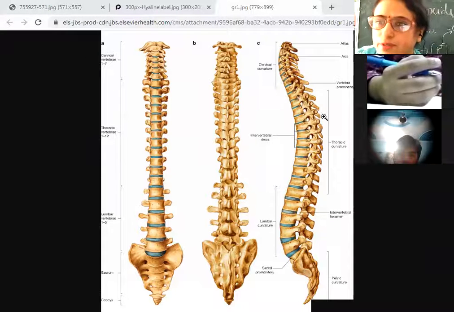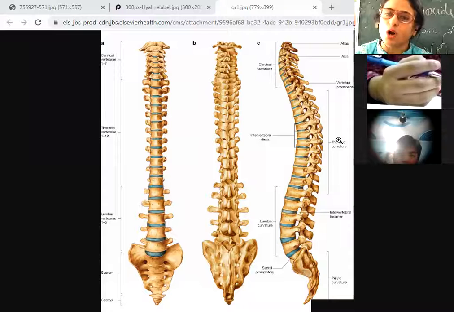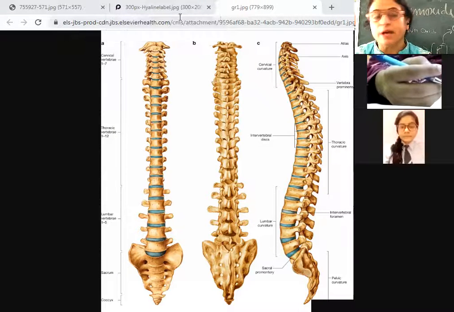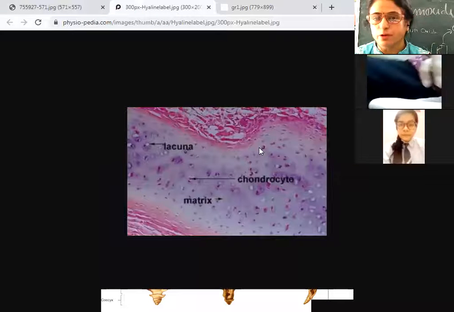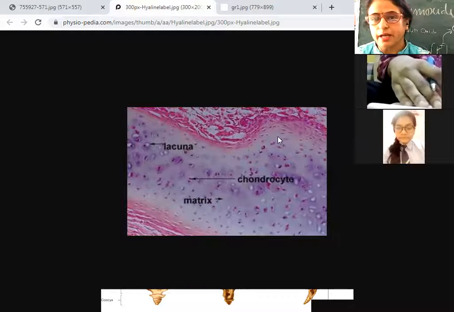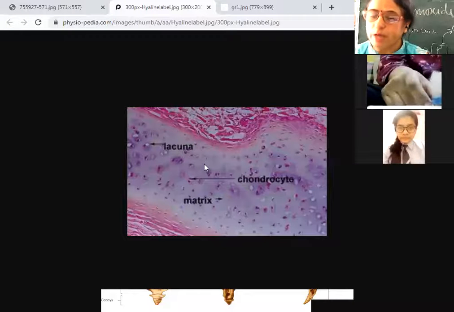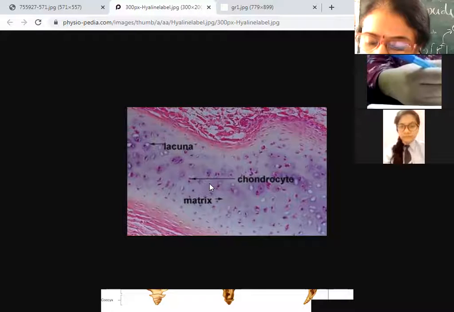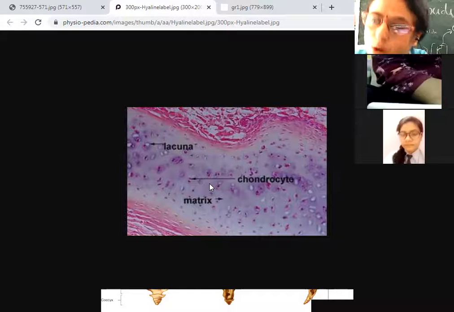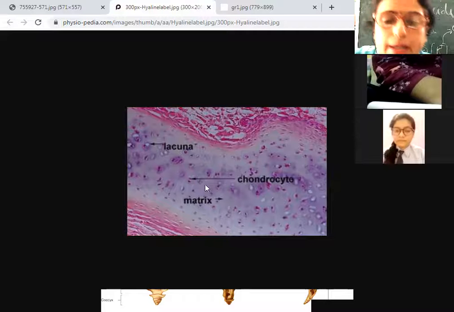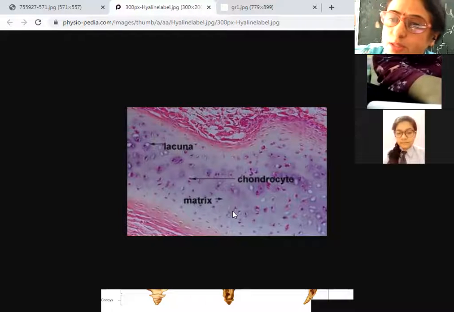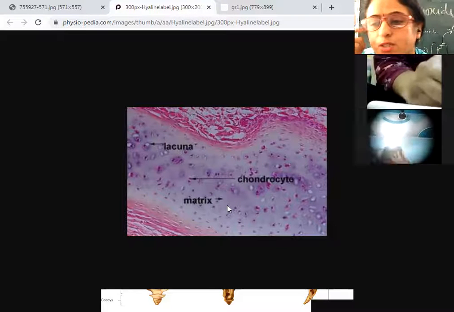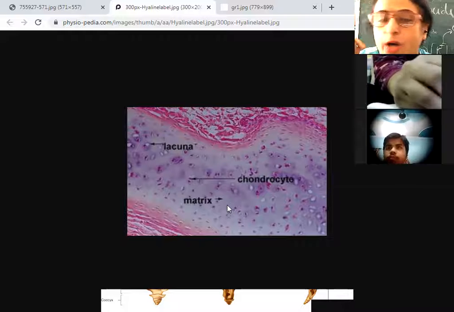But if it is soft, that means that the matrix of cartilage, this is the diagram of cartilage, is different. The matrix of cartilage is dense and elastic, due to the presence of the protein called chondrin.